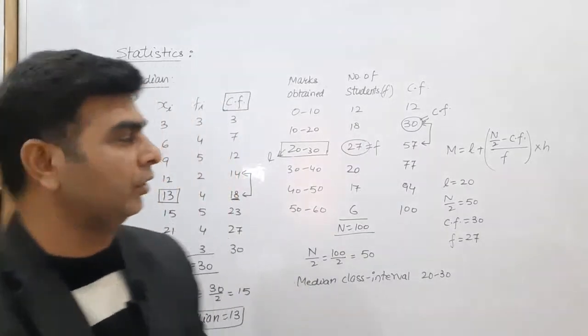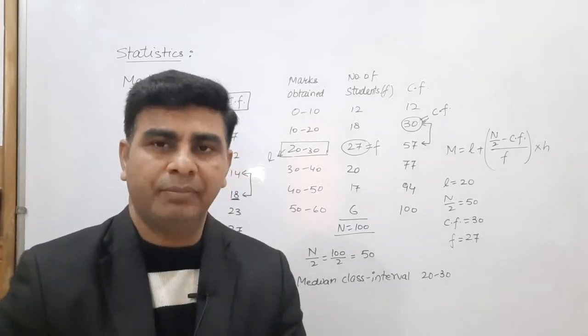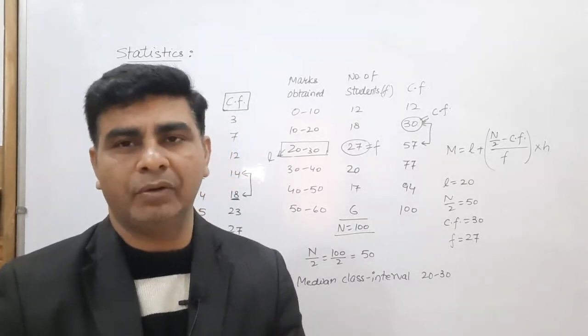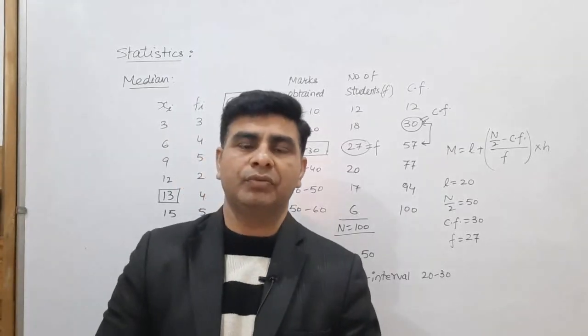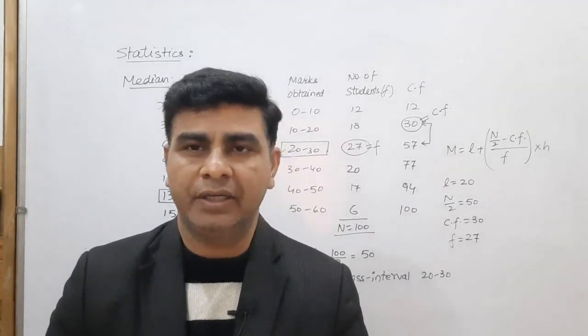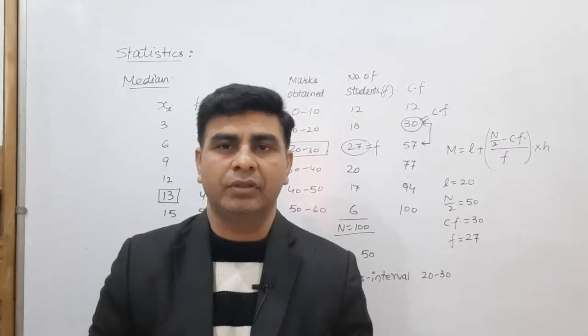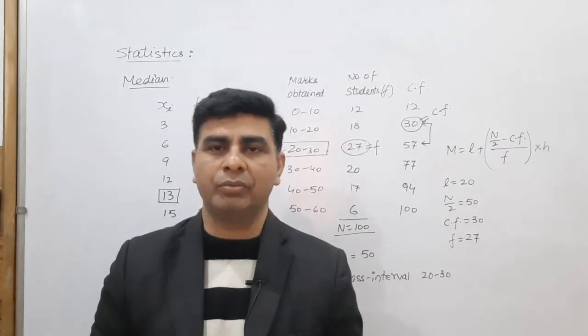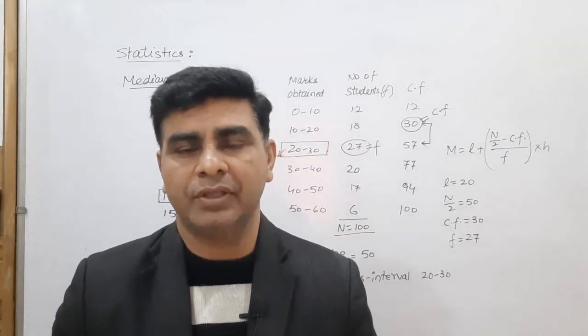So this is the median, my dear students. This is the totally basic concept. I have told you how to find the mean and median, and in the next video we will discuss how to find the measures of dispersion through mean deviation, mean deviation about mean, or mean deviation about median, for both group as well as ungrouped data.